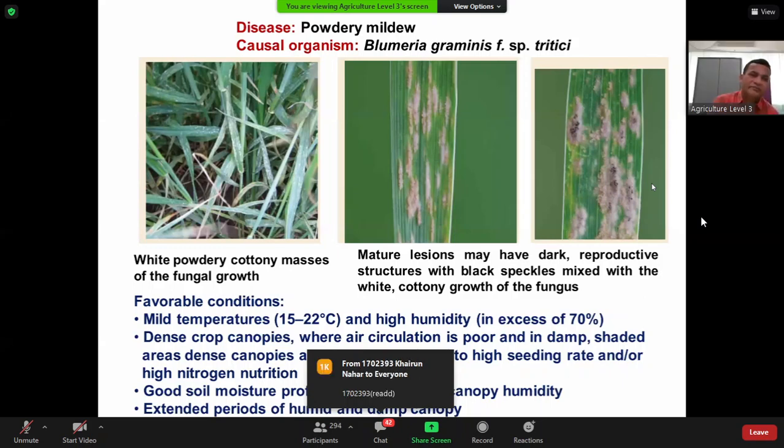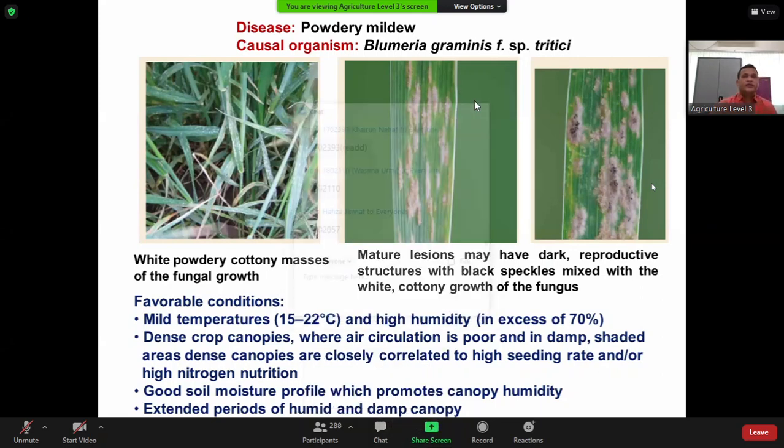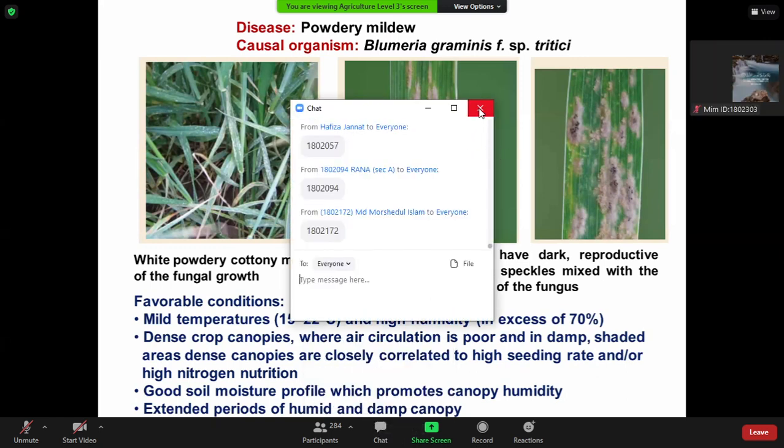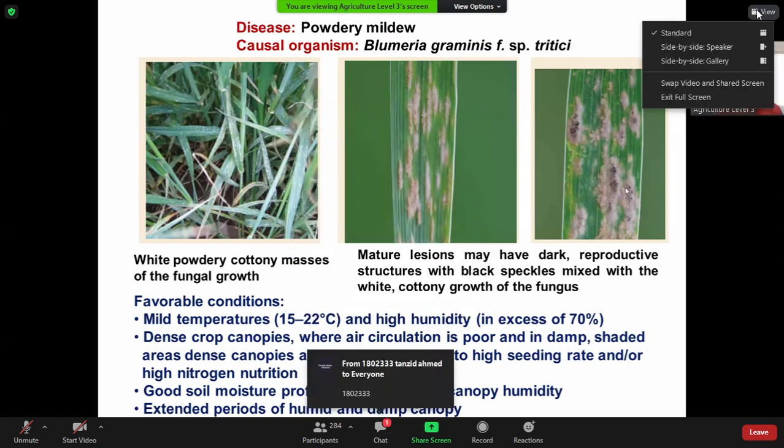Okay, fine, very close. You are right that any physiological, biochemical or morphological deviation is what you can see. On the leaf you can see the symptom, but a sign is the presence of the structure of the pathogen. Here you can see the pathogenic structure directly on the leaf surface.